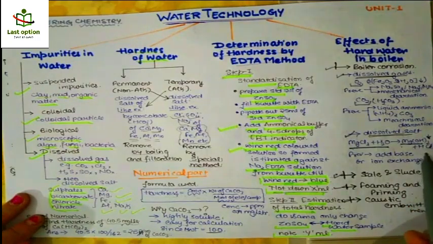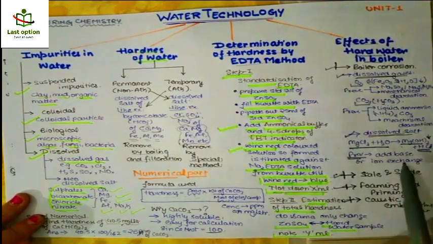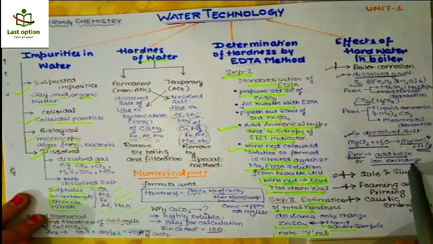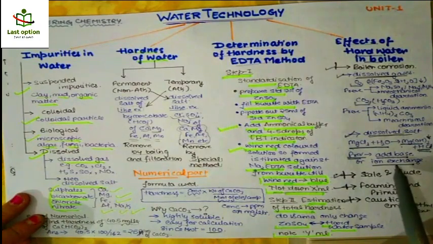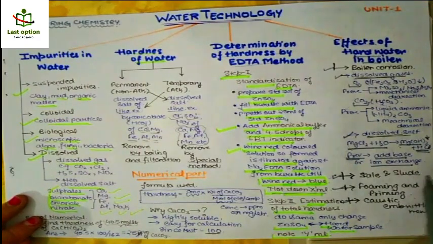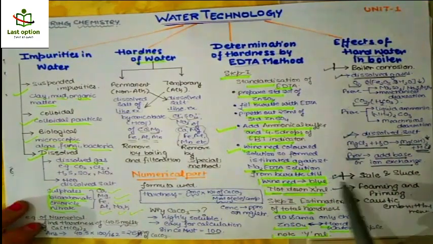So that's not a problem, but the byproduct is HCl. That's a very big problem because we are getting a strong acid here. So how can we prevent this? By adding a base which will react with the acid and neutralize it, or by the ion exchange process that we will study later in water treatment.